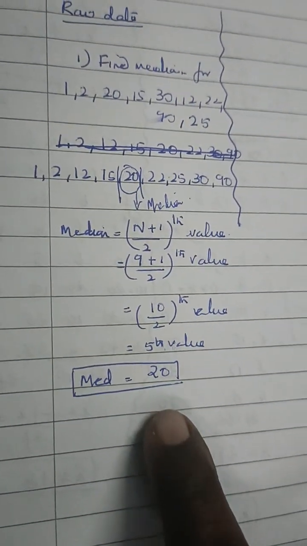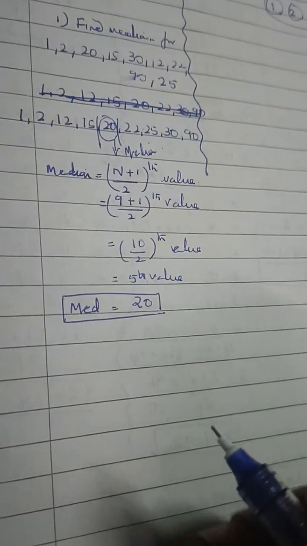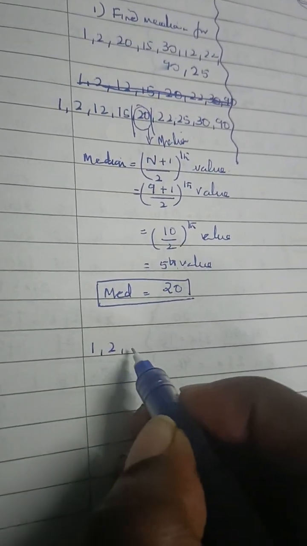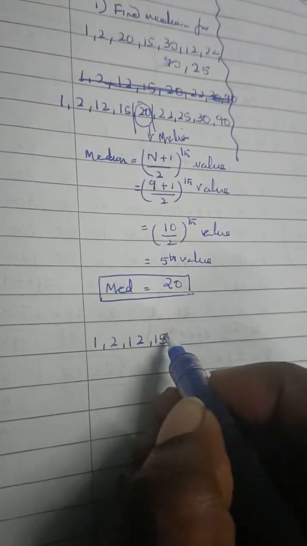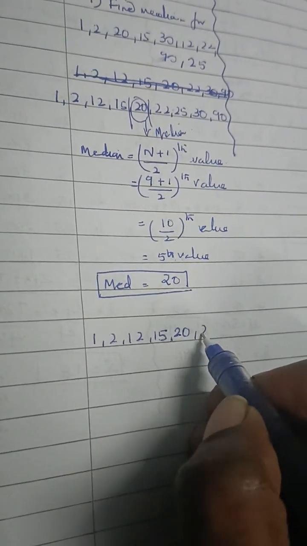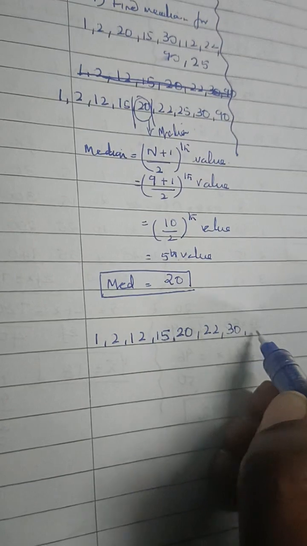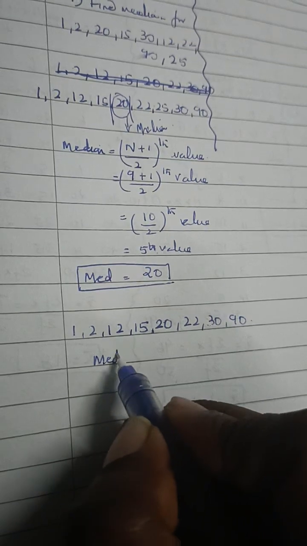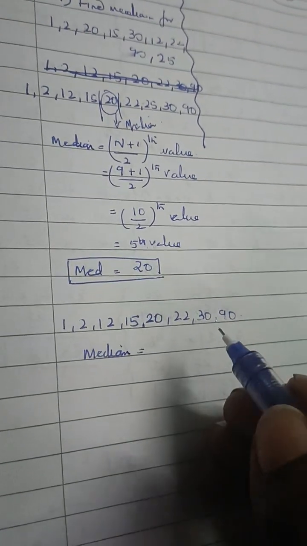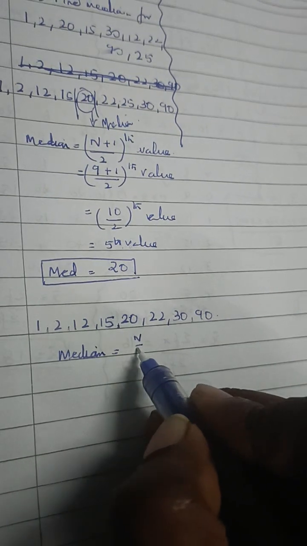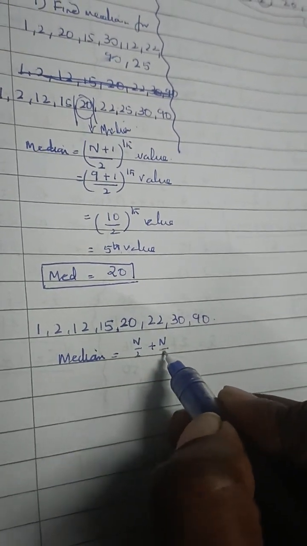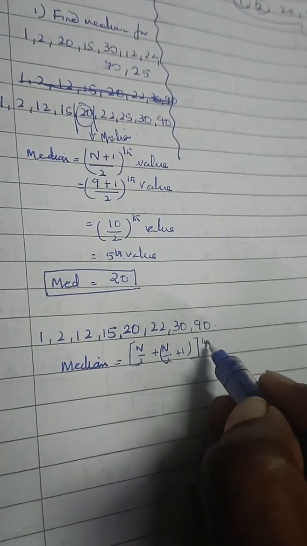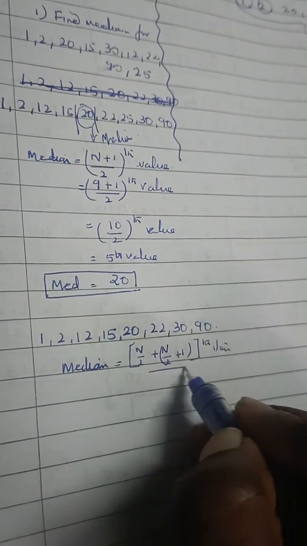Now we'll see it for an even number. I'm going to take the same data, except this time I'm going to remove the 25 that I added and make it into an even number. Now again we have a formula: median equal to the (n by 2 th item plus the (n by 2 plus 1) th item) divided by 2.